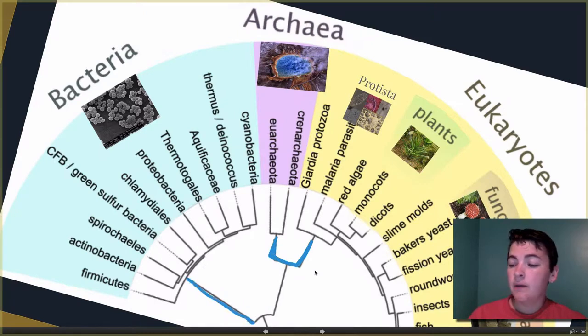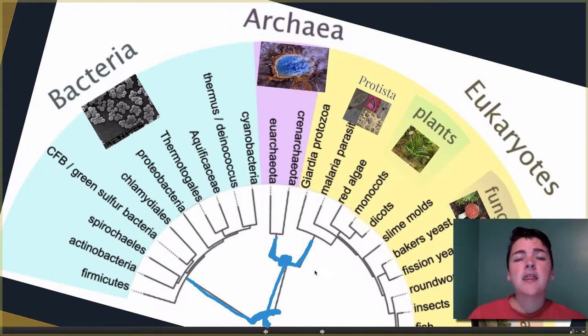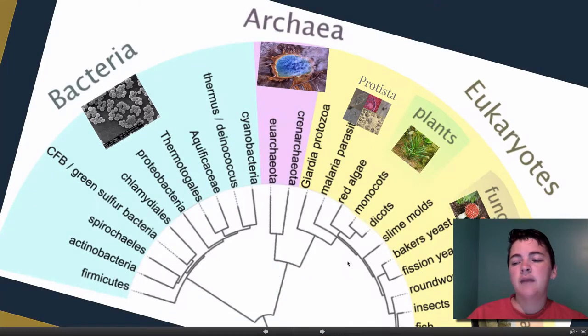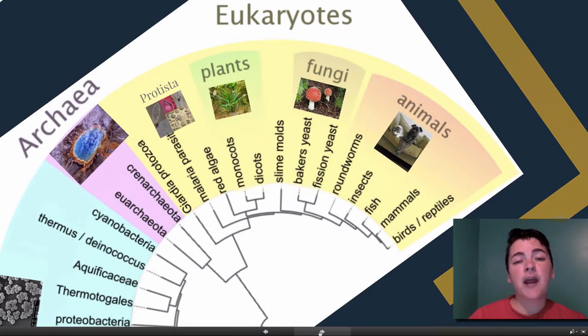So bacteria and archaea and eukarya have a common ancestor down here, and archaea and eukarya have a common ancestor much closer to each other. Archaea are organisms that live in extreme environments. These are ones representative of the most primitive organisms that were on the planet. It is a little bit surprising that they are more closely related to eukaryotes than bacteria, and scientists have figured this out through the use of mitochondrial DNA testing.